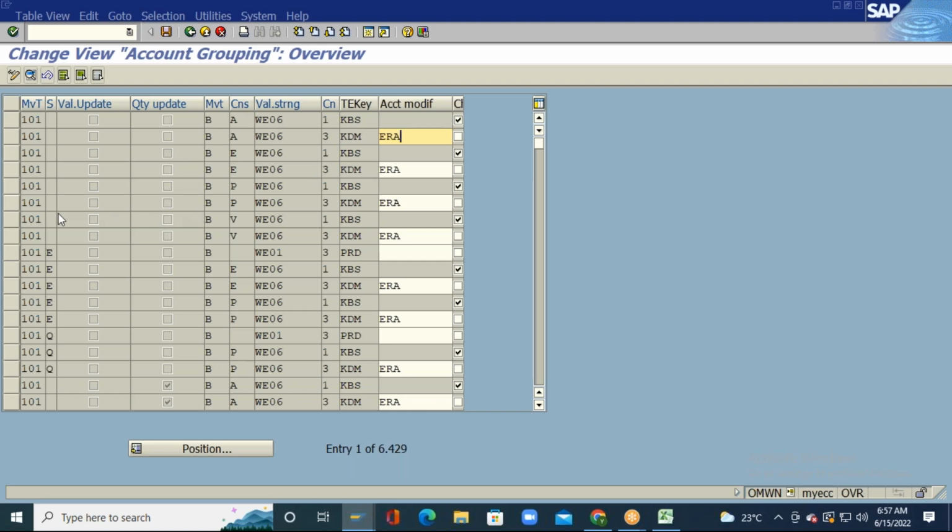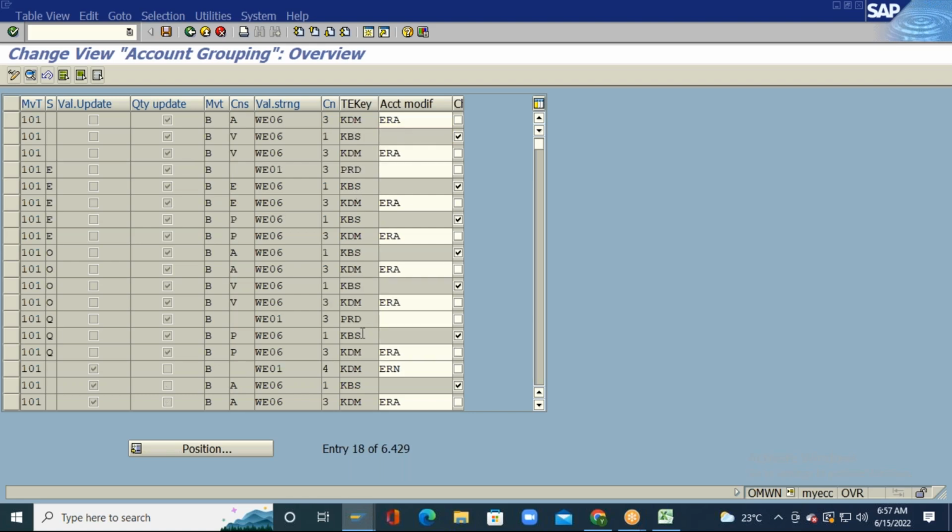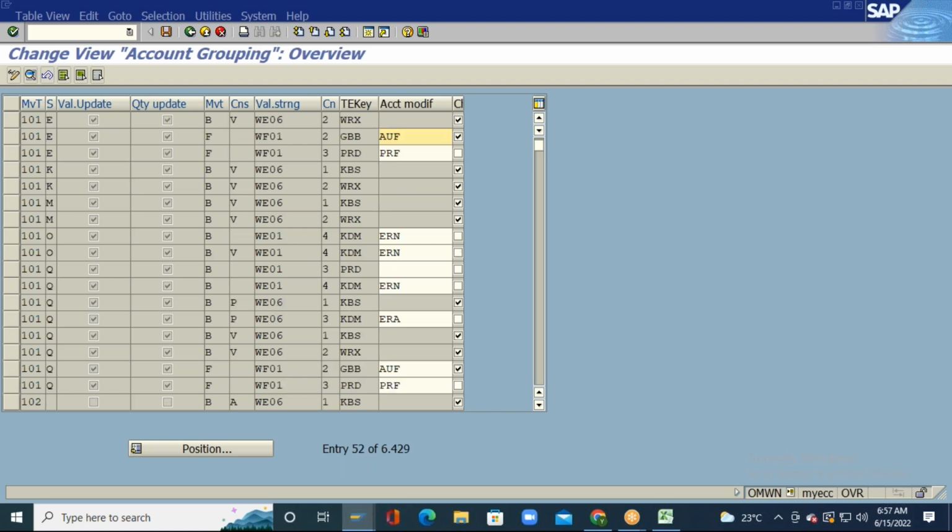If you take the 101 movement type, there are these many transaction event keys. These are all the transaction event keys that are available for movement type 101. You just concentrate on the transaction event key.